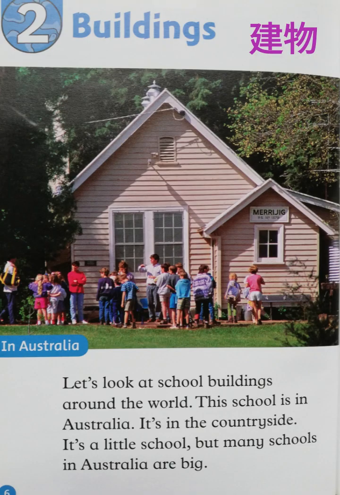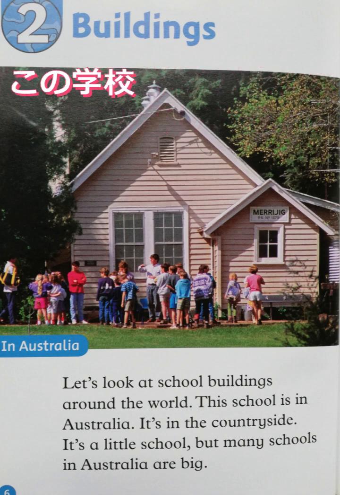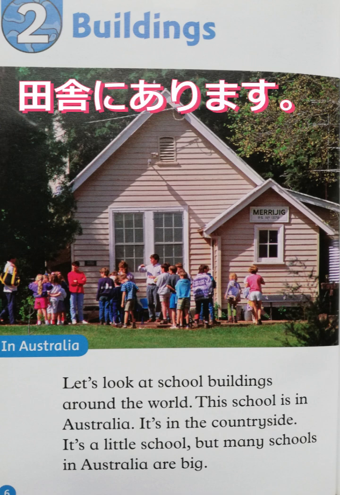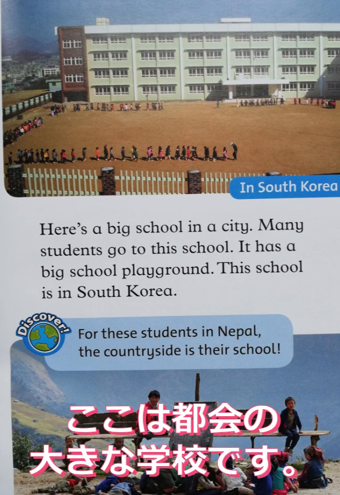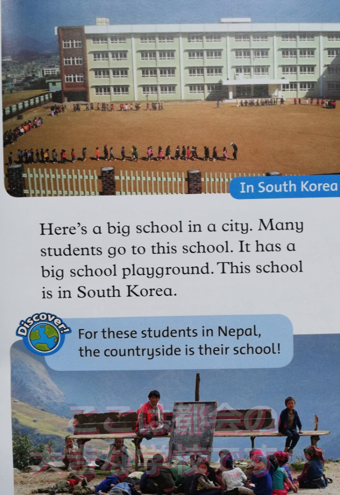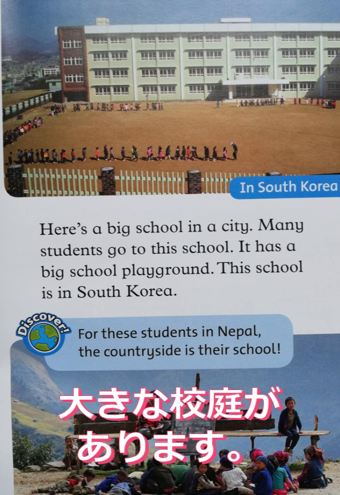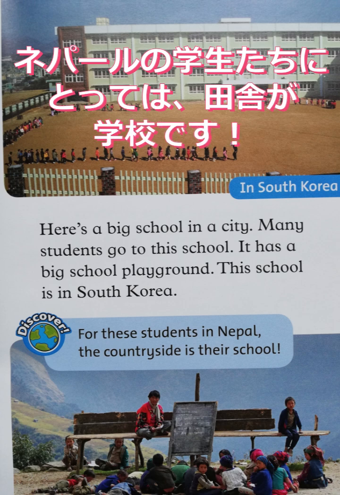Buildings. Let's look at school buildings around the world. This school is in Australia. It's in the countryside. It's a little school, but many schools in Australia are big. Here's a big school in a city. Many students go to this school. It has a big school playground. This school is in South Korea. For these students in Nepal, the countryside is their school.